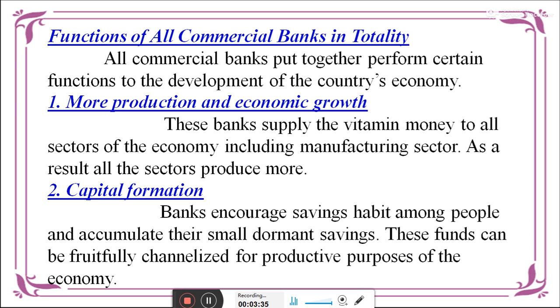Next, capital formation. The bank encourages saving habits among the people and accumulates their small savings. These funds can be fruitfully channelled for the productive purposes of the economy.